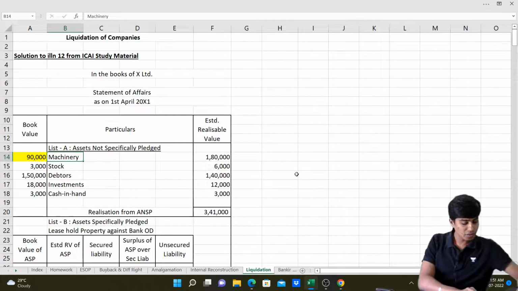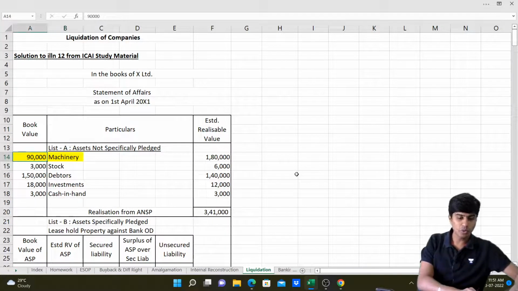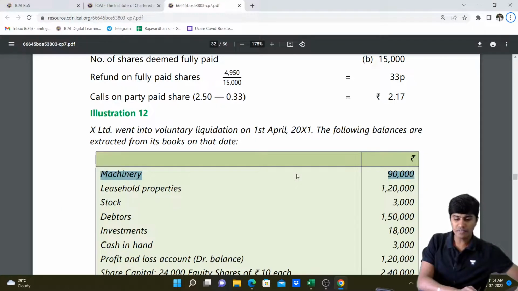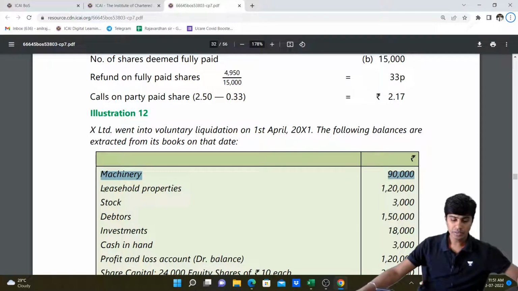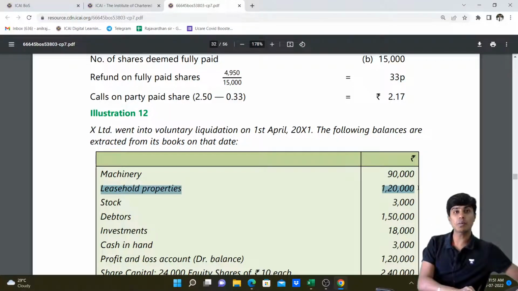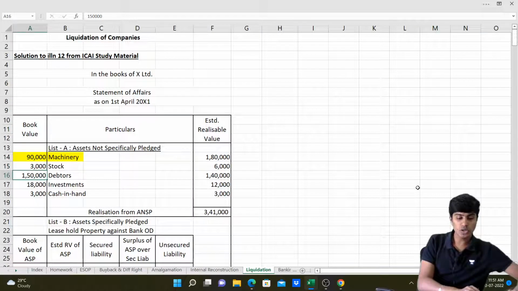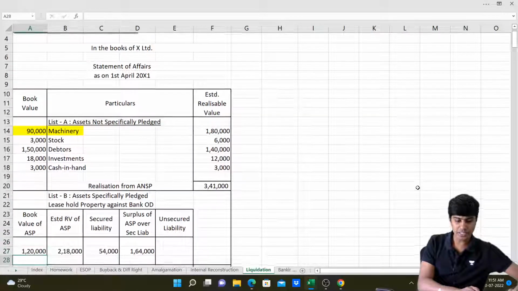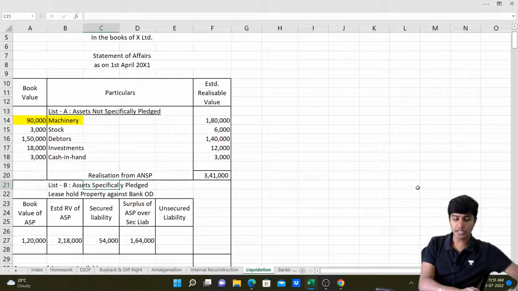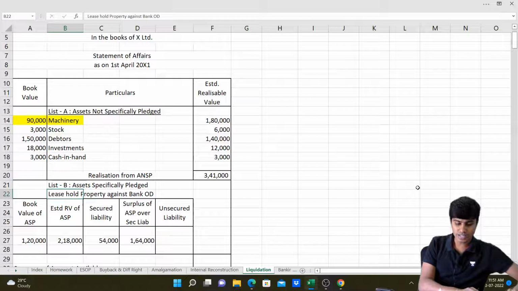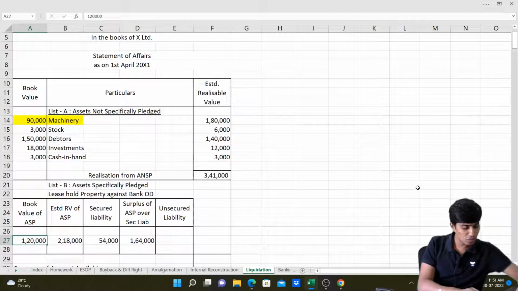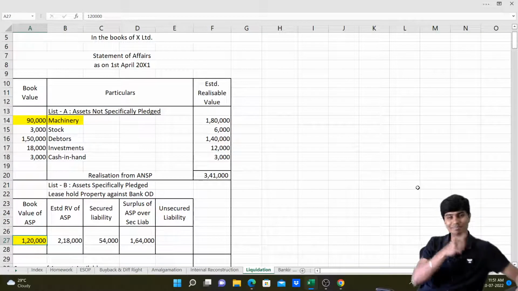So machinery account, I'm going to mark it yellow. So book value is 90,000. Then we have leasehold properties, 1 lakh 20. This leasehold properties of 1 lakh 20 is its book value, and leasehold properties is an asset specifically pledged. So I'll not write it in list A, I'll write it in list B. List B talks about assets specifically pledged. I'll write leasehold property and its book value of 1,20,000.